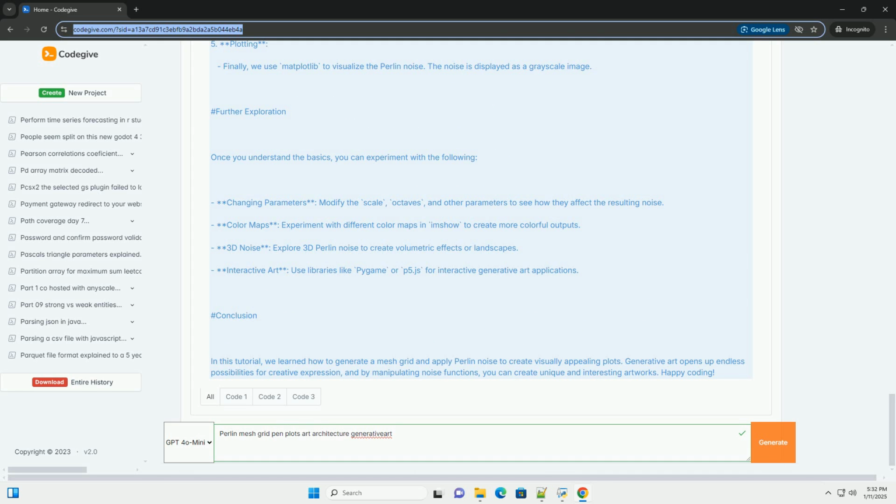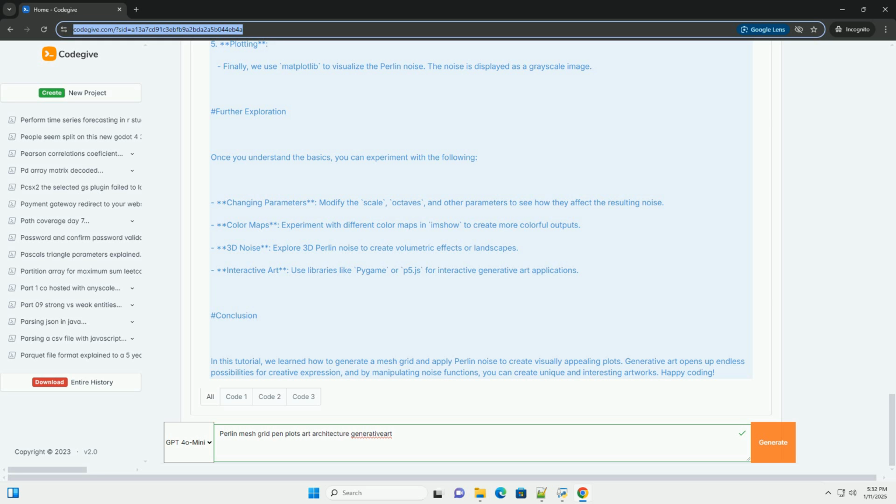What is Perlin noise? Perlin noise is a gradient noise function developed by Ken Perlin and is widely used in computer graphics for procedural texture generation. It produces a continuous random-looking pattern that can be used to create smooth transitions and organic shapes.